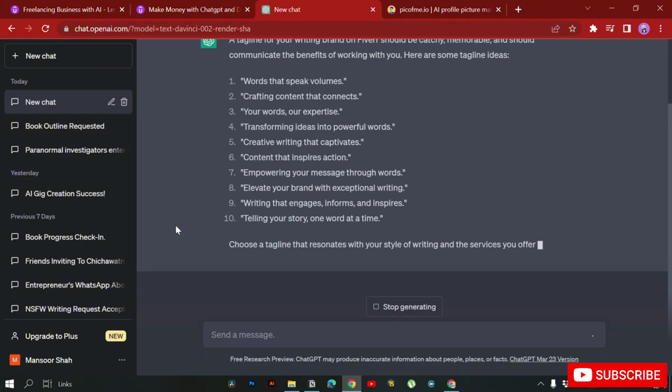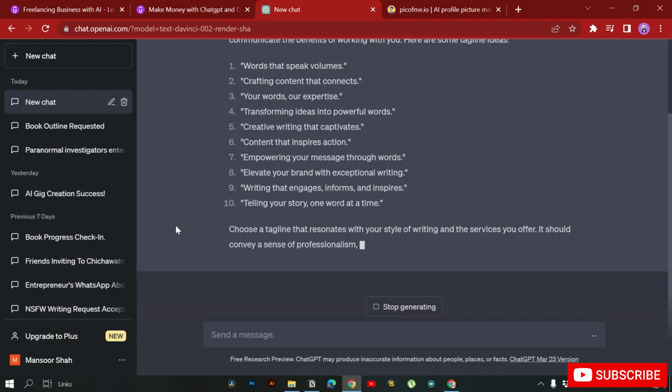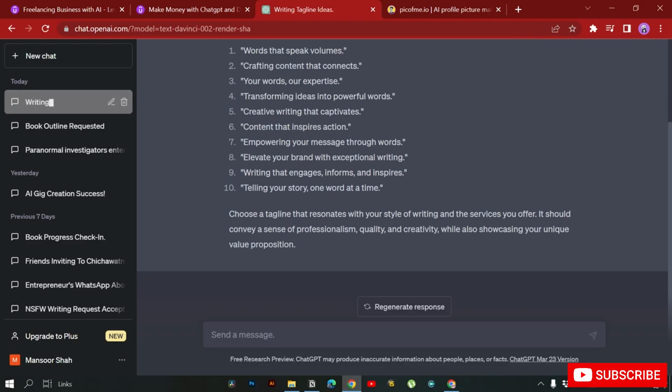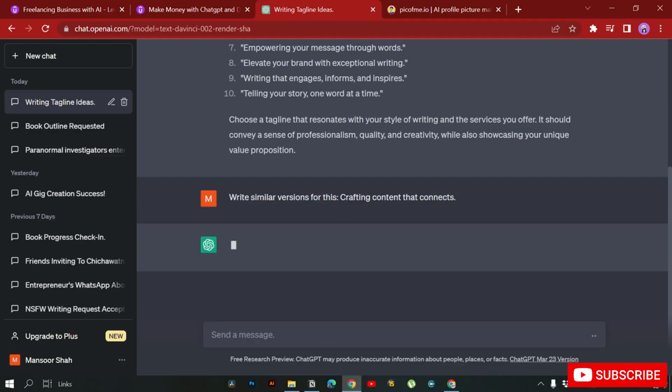So if you like one of these, you can go with this, or you can also go around and, for example, crafting content that connects. I'll just copy this. You can also ask ChatGPT to write similar variants for this. So I want something similar to this, crafting content that connects.